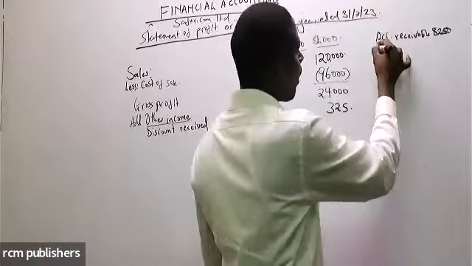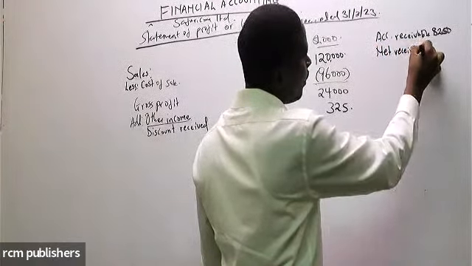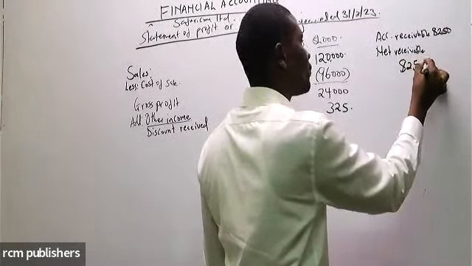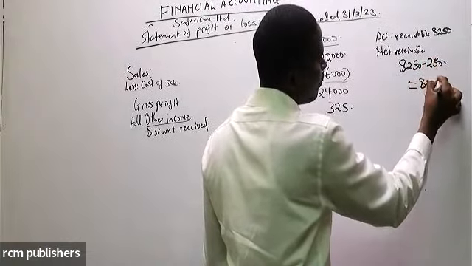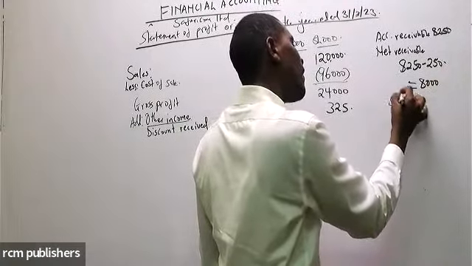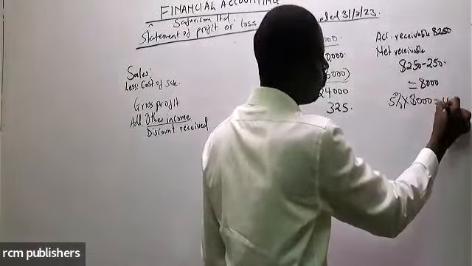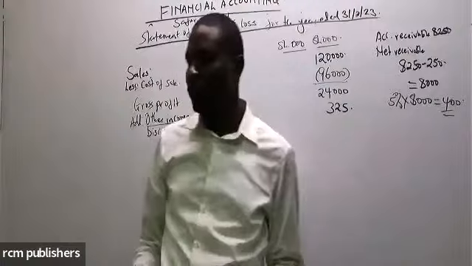So what will be our net receivable? Net receivable will be 8,250 minus 250, which is 8,000. And allowance for doubtful debt, we are told, is 5% of 8,000, which will be 400.